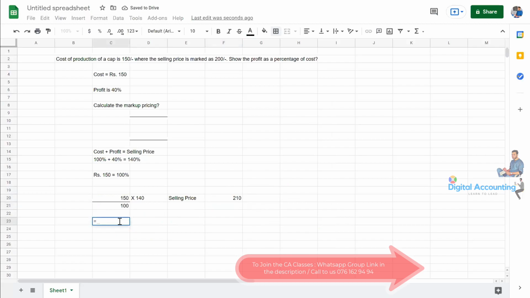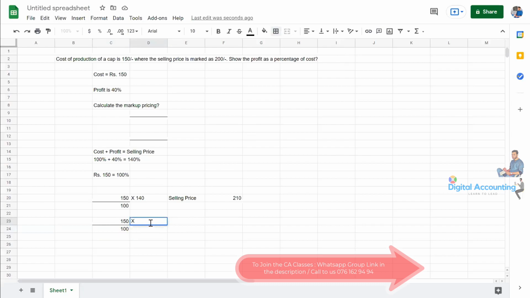Then the question is asking about the profit. Again, we know the cost is 150, and the cost percentage is 100. The question is asking about the profit. If we need to calculate the profit of the business, we know 150 is the cost and that percentage is 100%.